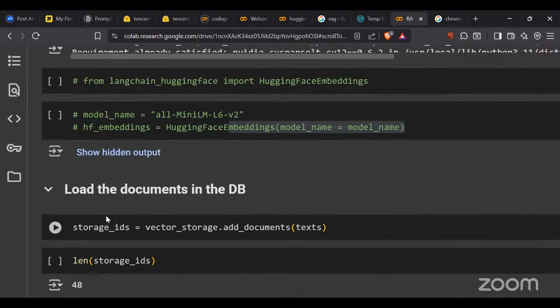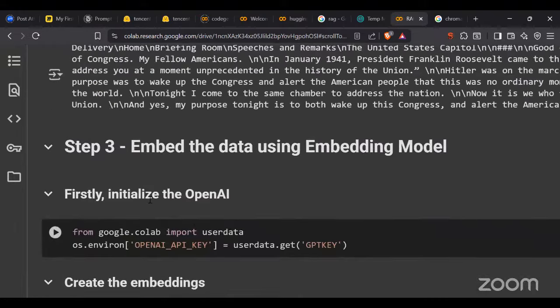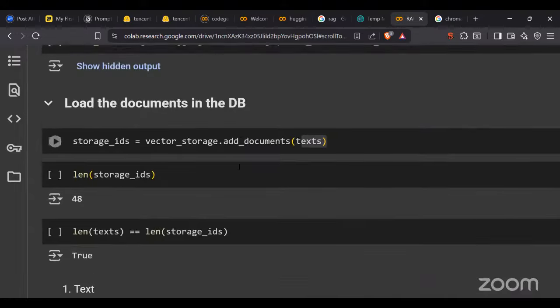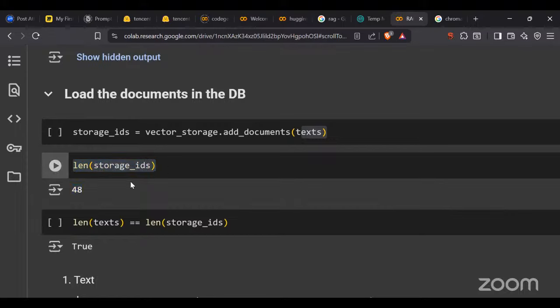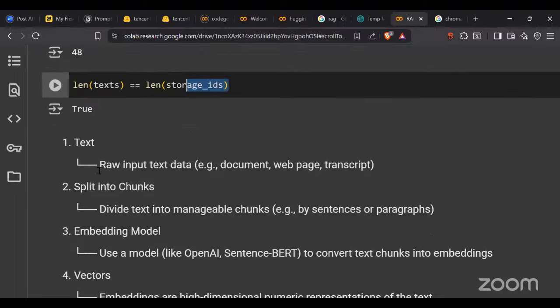Now I'm going to load my documents into the database. So storage IDs equals vector storage dot add documents, text. Text was the data that we have, right? This was the text data we had. So I'm going to add it here. The total storage IDs that we have is 48, which means the total text input we got was 48. All the 48 inputs have been passed to my vector database, that is the Chroma database. Got it? Here the length of text and the length of storage IDs are the same, which means all the data that we had in my text data has been saved in my vector DB.